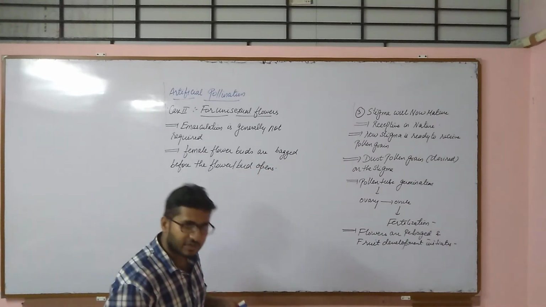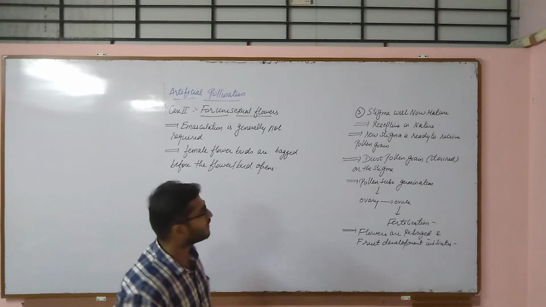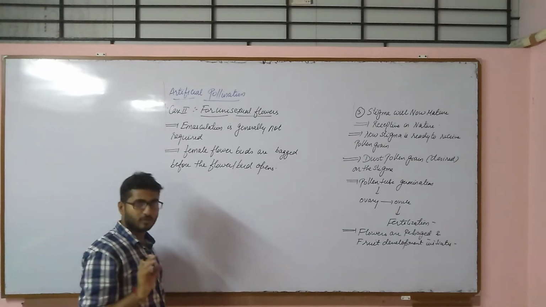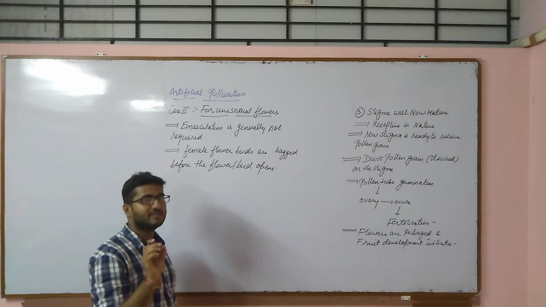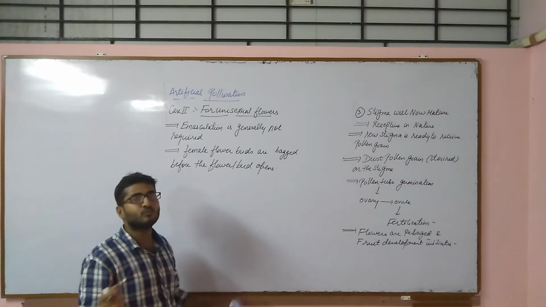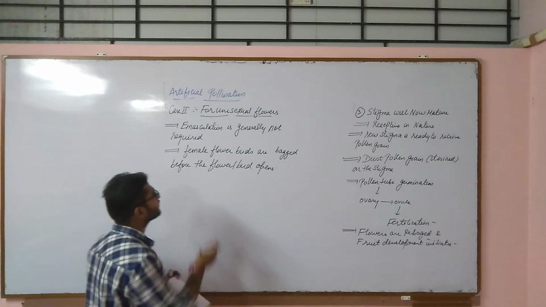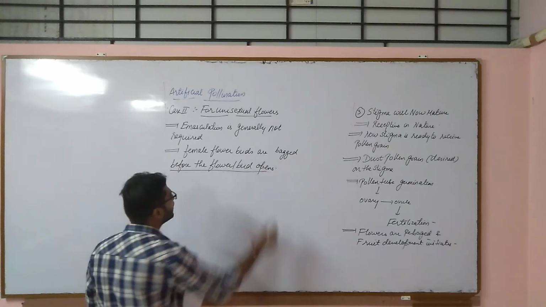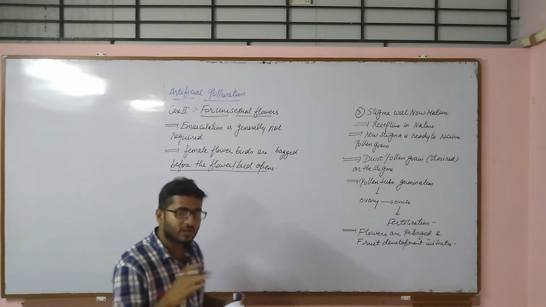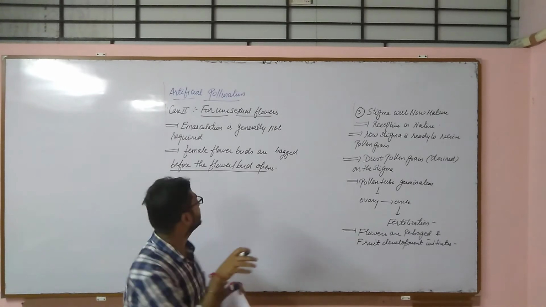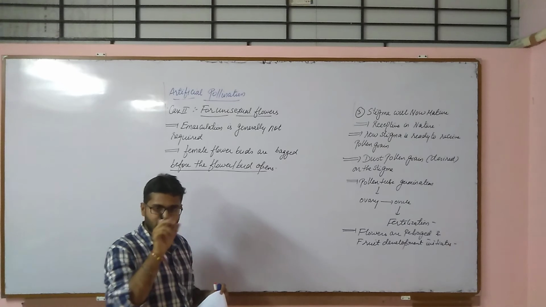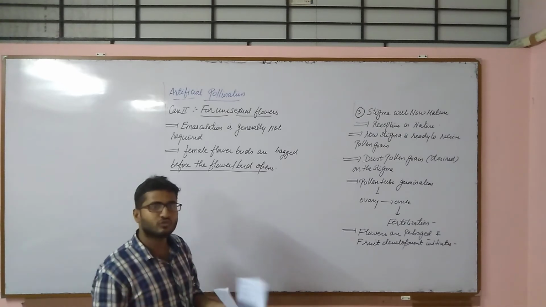Emasculation is generally not advised, it is not required for unisexual flowers, but female flower buds, when the flower is in the bud condition, at that time we are covering the flower with a sheet of paper, that is bagging, before the flower bud opens. So before the flower bud opens, we are covering the female flower, that is the stigma, style, ovary, so there is no other chance.